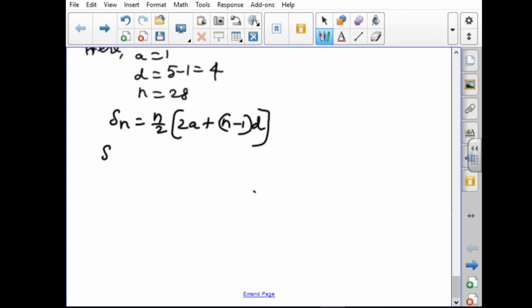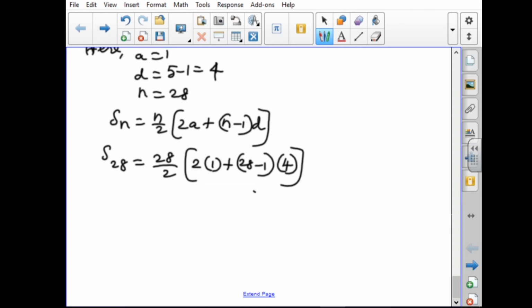Here n is 28. So S28 equal to 28 by 2 into 2 into a, which is 1, plus 28 minus 1 into d, which is 4.